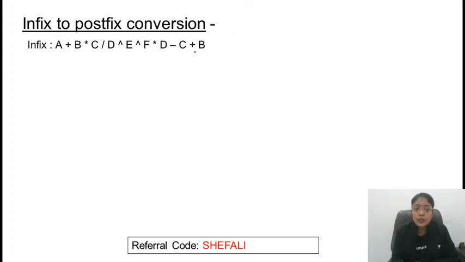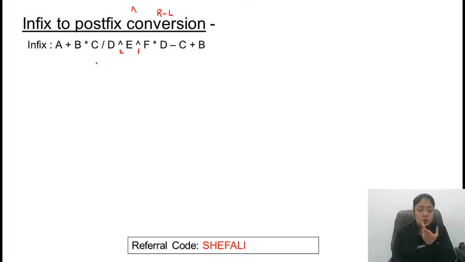Two exponential operators are present. So which one will be preferred first? We refer to this one, because for the exponential operator, associativity is right to left. So the rightmost exponential operator will be evaluated first and then the second one. No more exponential operators are there.